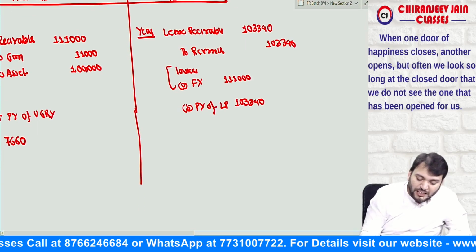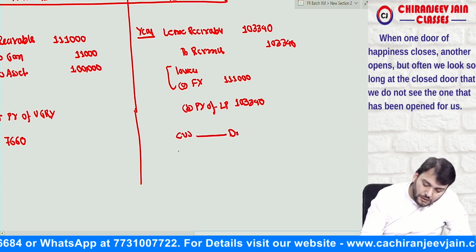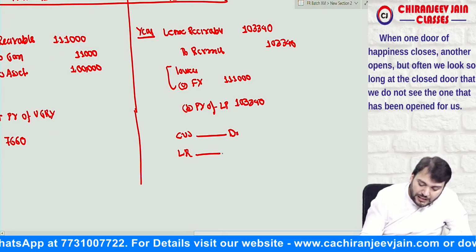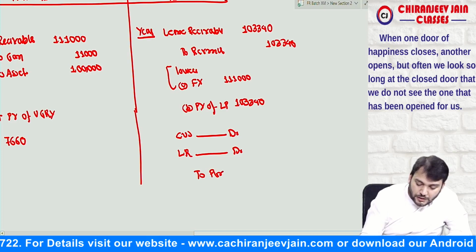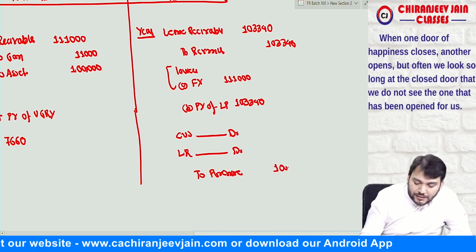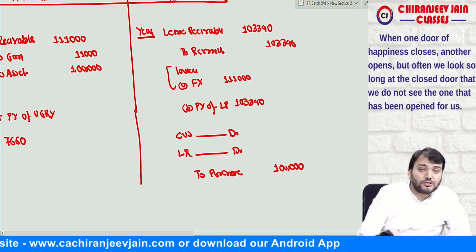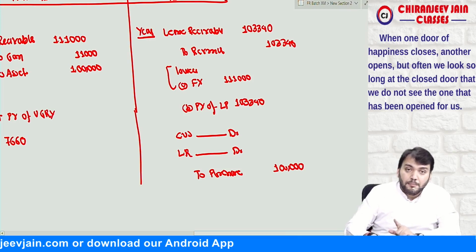Then we'll pass one more journal entry. Cost of sales account debit, lease receivable account debit to purchase. So what is the carrying amount of inventory? That is 1 lakh. Cost of sales will be equal to 1 lakh minus what?